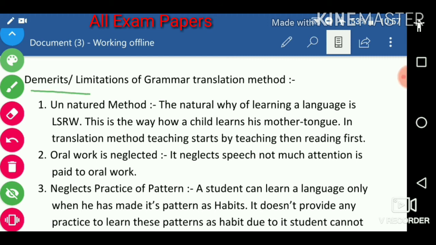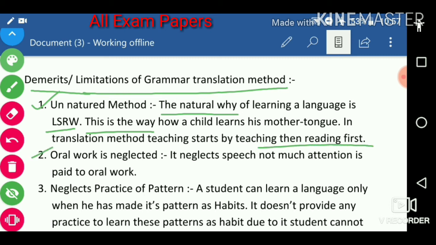Demerits or limitations of grammar translation method. First, it is an unnatural method. The natural way of learning a language is LSRW, meaning listening, speaking, reading and writing. This is the way a child learns his mother tongue. In the translation method, teaching starts with reading first. Next, oral work is neglected. It neglects speech; not much attention is paid to oral work.